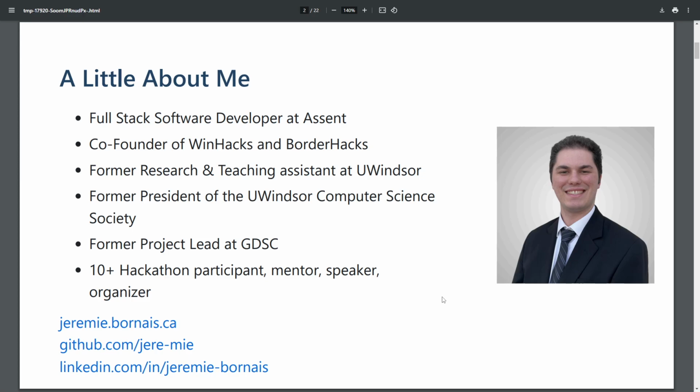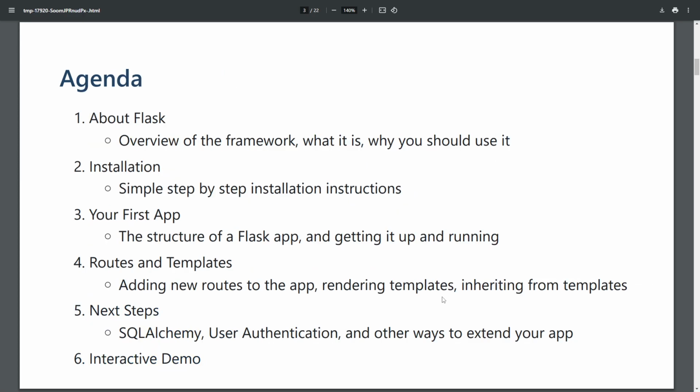And yeah, so a little bit of housekeeping and agenda of what I'm going to be going over today. So I'm going to go through some slides and give an introduction to Flask. What exactly is Flask? Why you should probably consider using it, how to install it, create your first simple app, and then go over some things like routes and templates, and then how to extend your Flask application with other third-party libraries. And then after I get through the slides, I'll be going through an interactive demo.